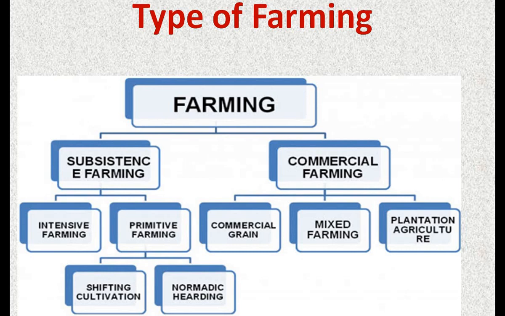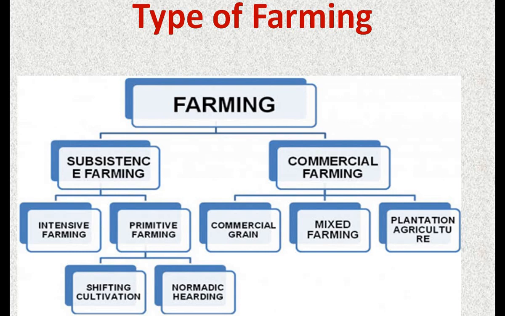Got it? Nomadic herding is a type of farming in which the nomadic people move from one place to another with their animals. Understood? Commercial grain farming is one in which food crops are grown on a large scale for selling purposes or to earn profit.